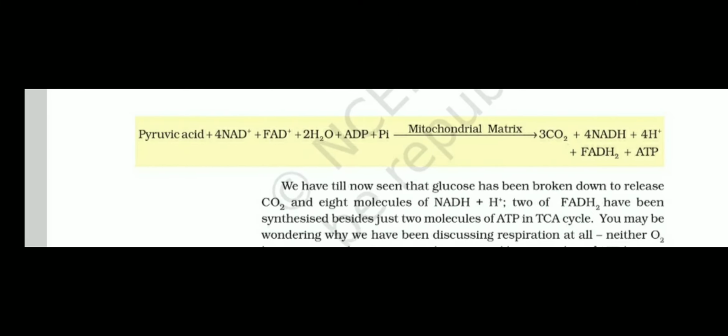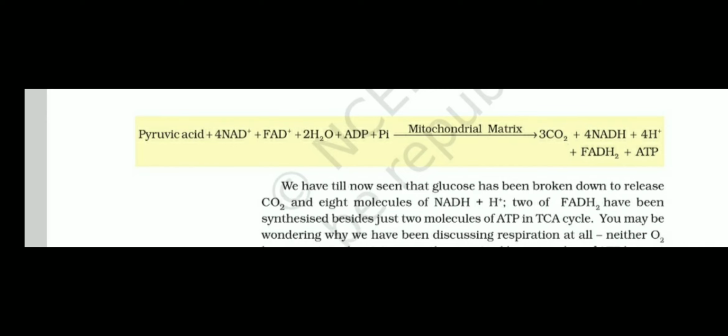The overall reaction of the Krebs cycle: one molecule of pyruvic acid enters, 4 NADH2 molecules, an FADH2 molecule, 2 water molecules and 1 ATP are used in the mitochondrial matrix. Now what products are we getting? Carbon dioxide, 3 molecules, NADH, 4 molecules, FADH2 and ATP, 1 molecule each. So we obtain 4 NADH from 1 molecule of pyruvic acid.